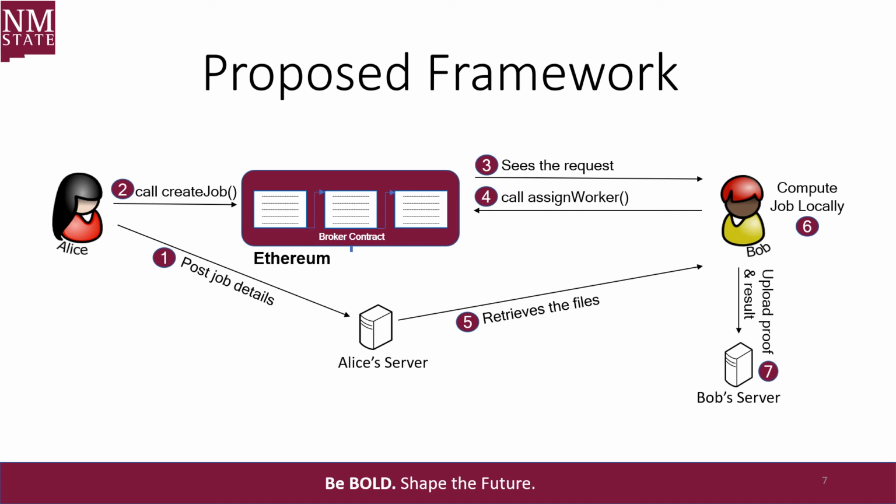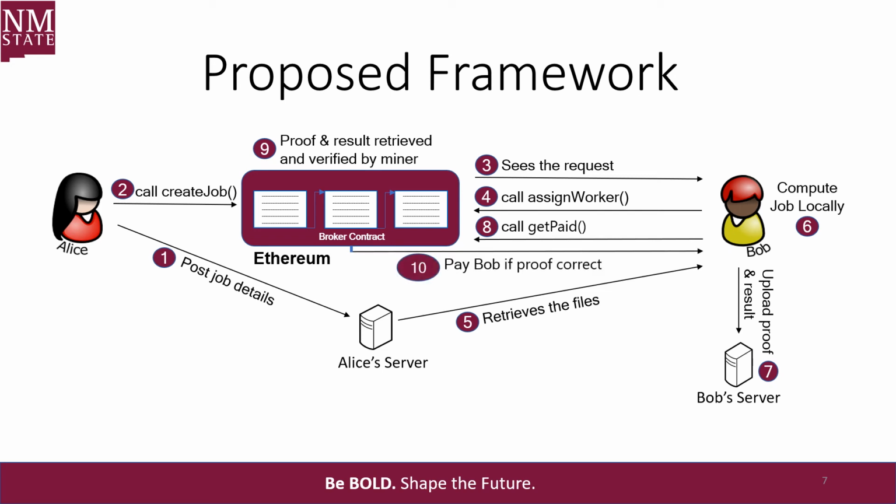Then he will upload the proof along with the result to a server that he controls, and he will call the getPaid function on the broker contract. The proof and the result are retrieved by the miner and will be verified. If it is correct, Bob will get paid.